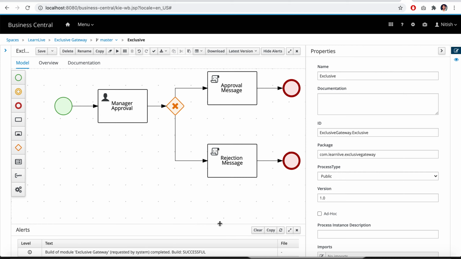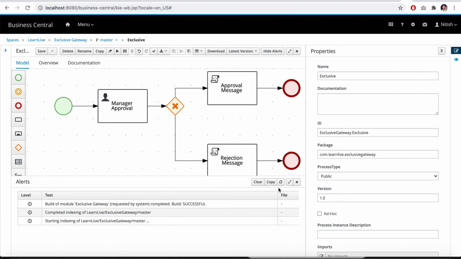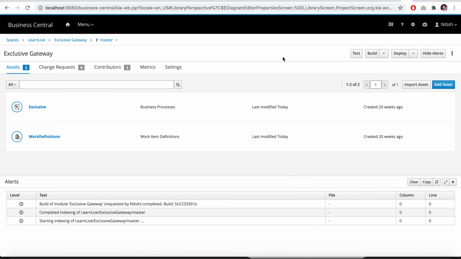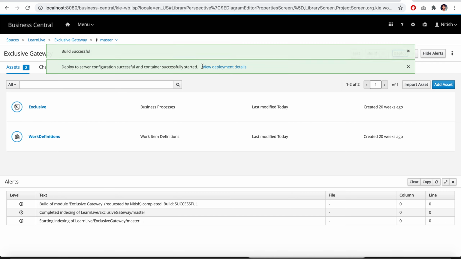You can see the message, the build is successful, right? I can refresh also to check if the build is successful or not. Yep, so we are good to go. Just we have saved it, now close it. Now we need to deploy this. Deploy will by default build it and then deploy it on the server. So build is successful, it is deployed.